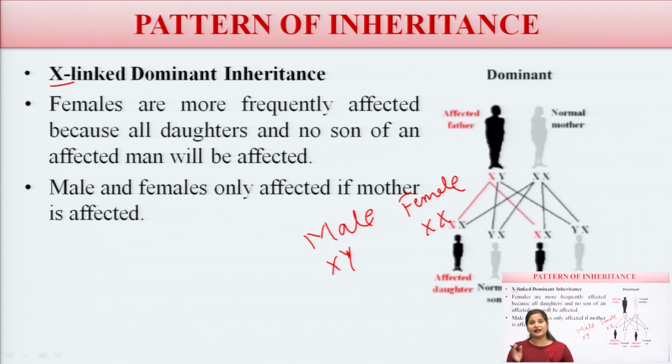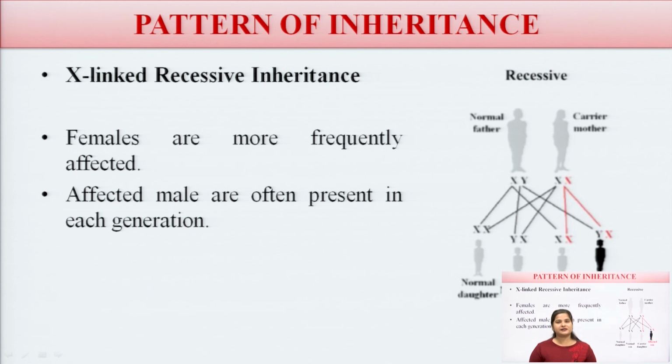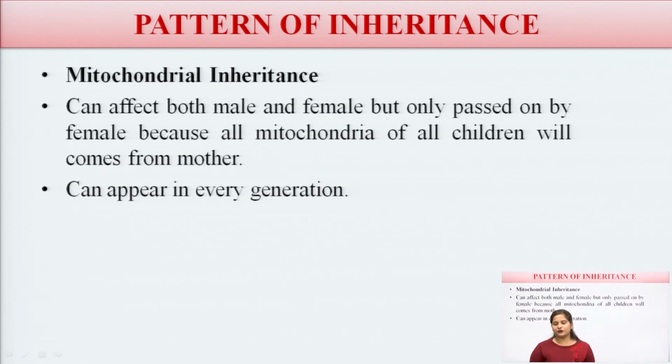If the mother is affected, then it goes to the son, but there is a higher chance of affecting the female, because the female has two X, while the male has X and Y. So there is a lower chance of being affected compared to the female. Now, X-linked recessive inheritance. Affected males are often present in each generation. So this is recessive.